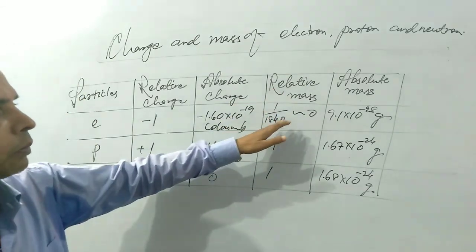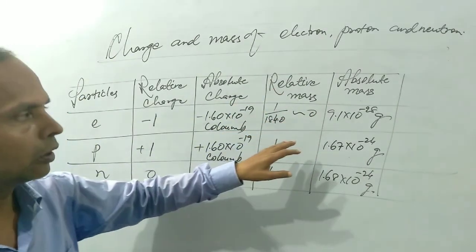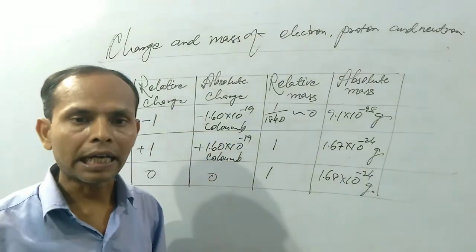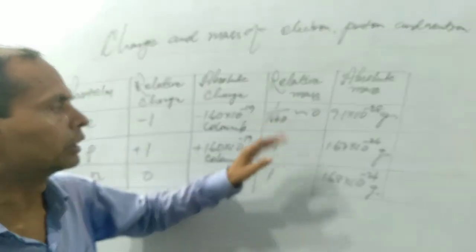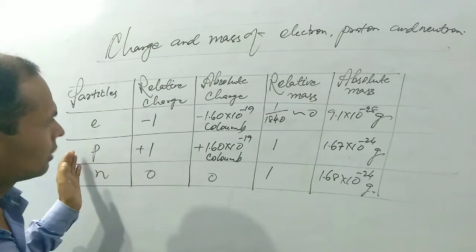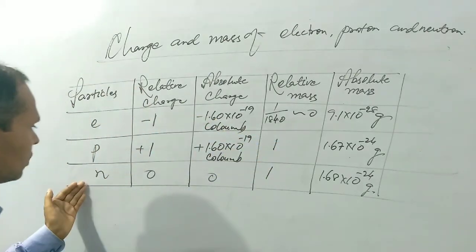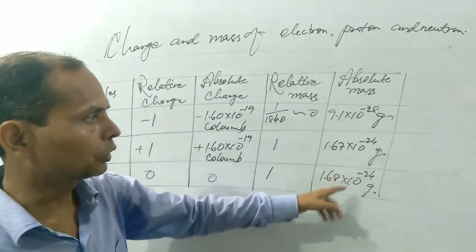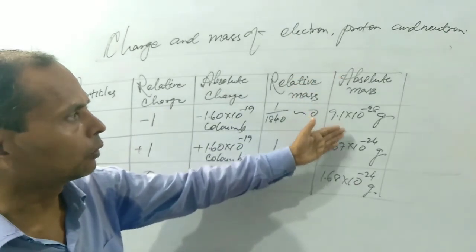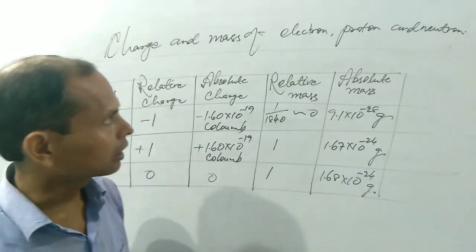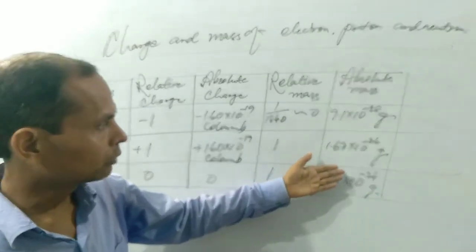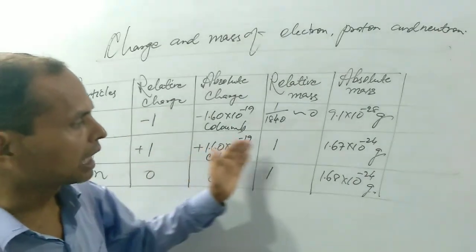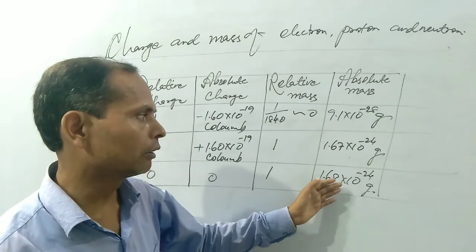Relative mass of electron is found to be nearly 0 because it is the mass of hydrogen divided by 1840, and relative mass of proton is found to be 1 unit. Similarly, relative mass of neutron is 1 unit, and this is absolute mass of electron, proton and neutron. Absolute mass of electron is 9.1 into 10 power minus 28 gram. Absolute mass of proton will be 1.67 into 10 power minus 24 gram. Similarly, the absolute mass of neutron will be 1.68 into 10 power minus 24 gram.